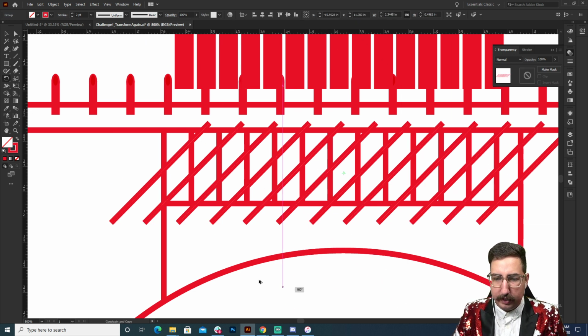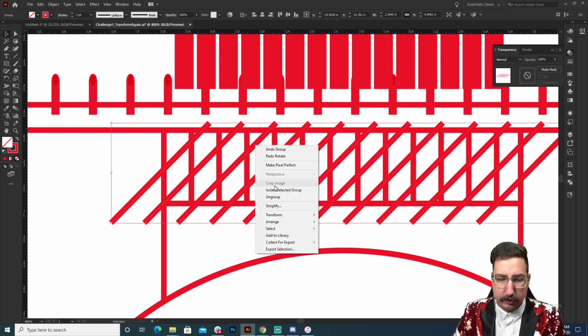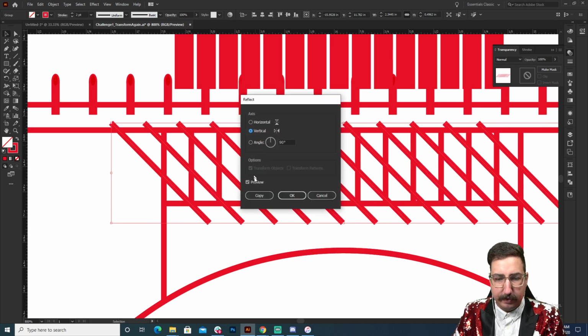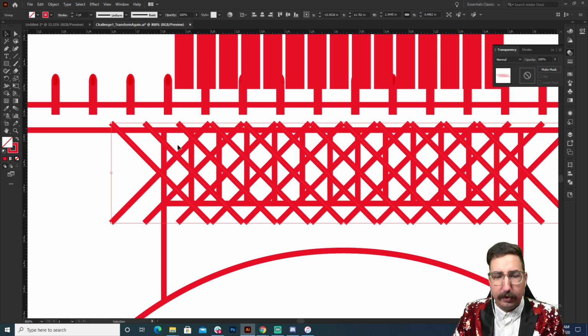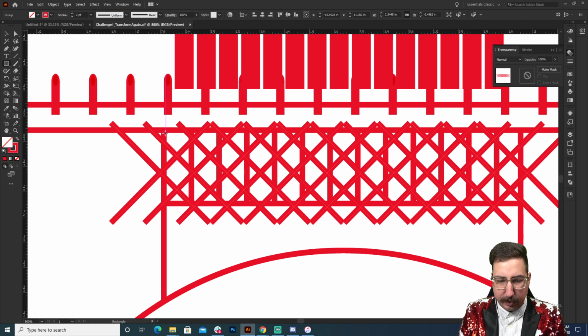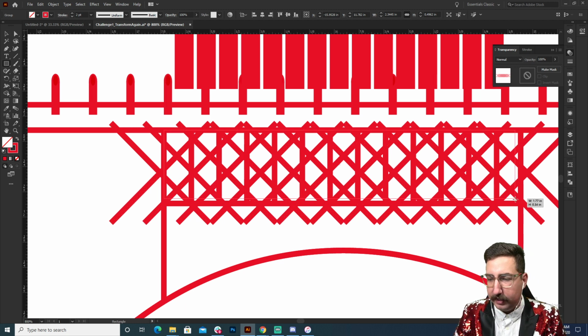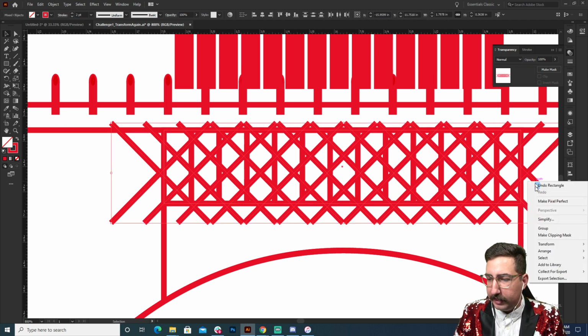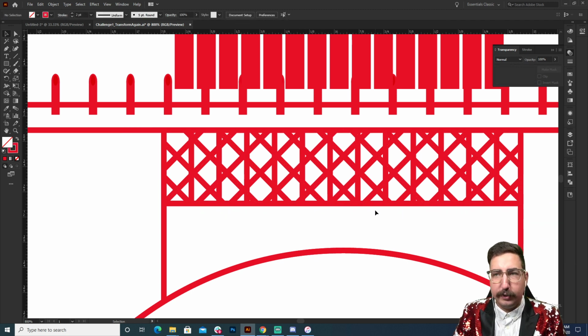There we go. Let's go ahead and flip it. Oops. Actually, I'm just going to transform, reflect them. There we go. And now we have all of these X's. I would select these two, and I would create a clipping mask. So I would literally just clipping mask this into the space to create a nice little lattice pattern. So that's one way to do it.